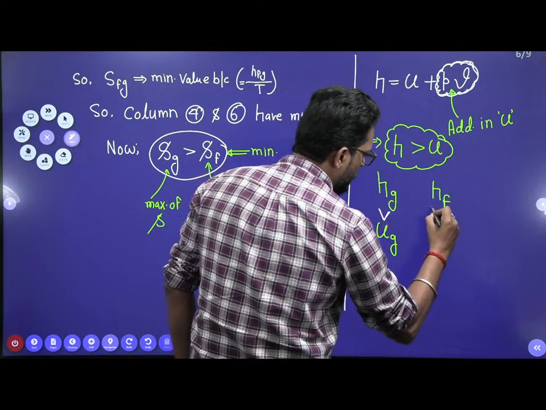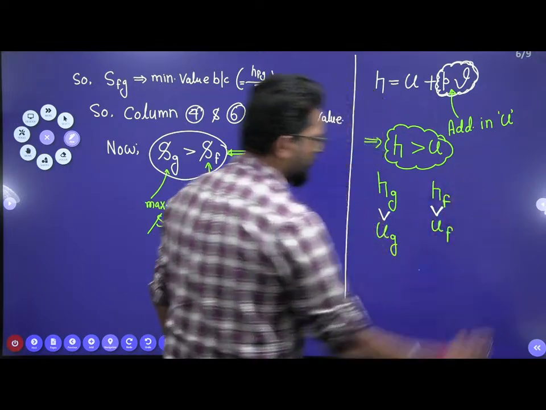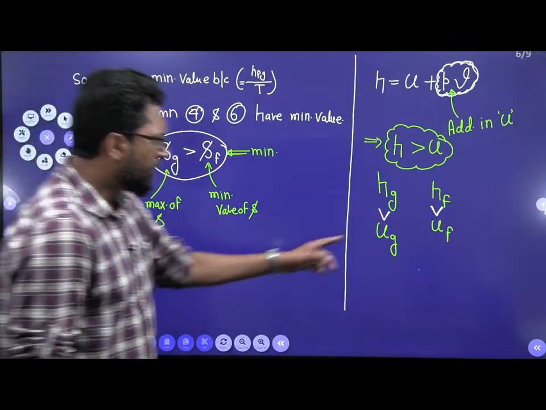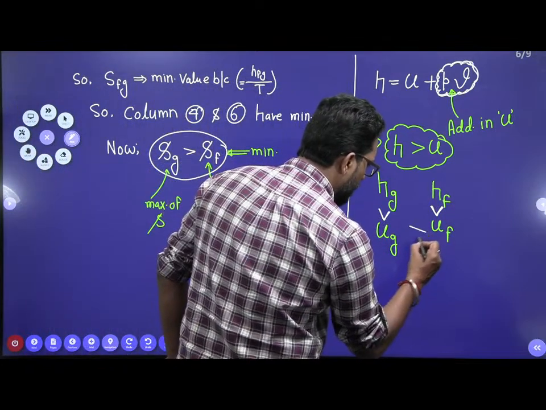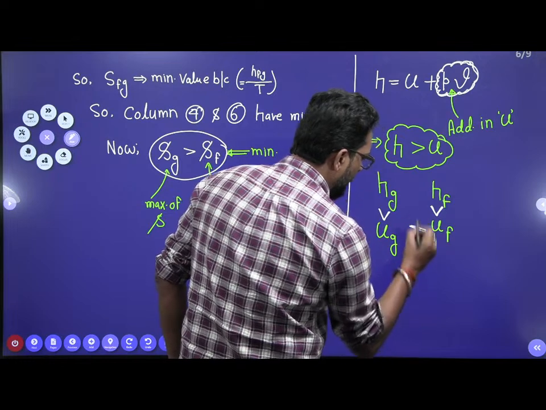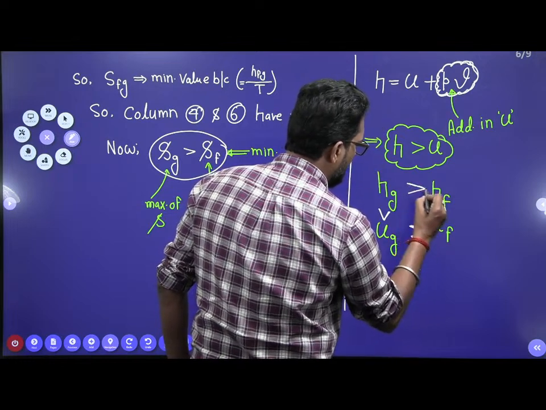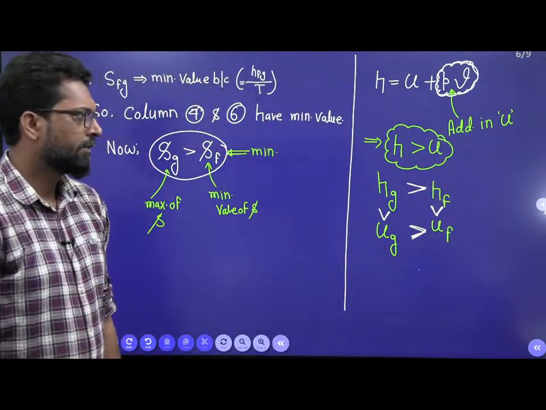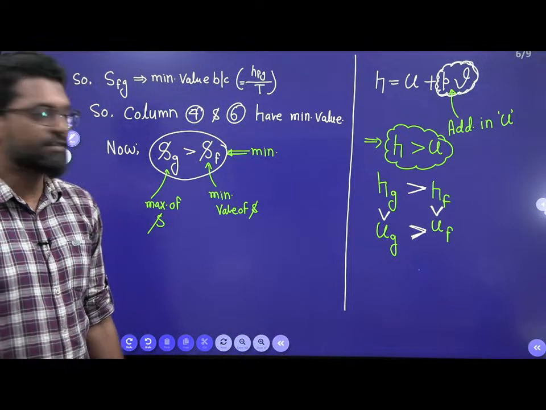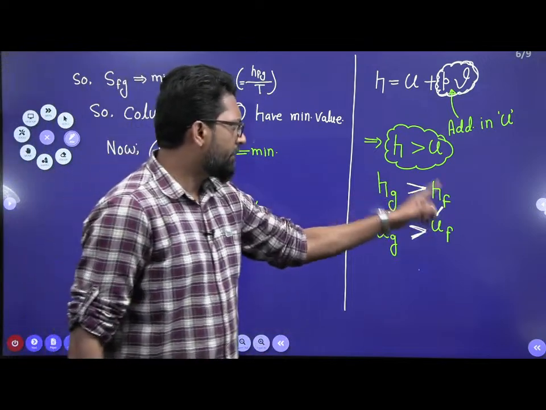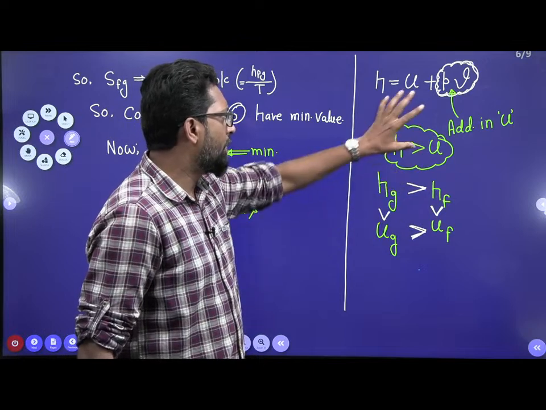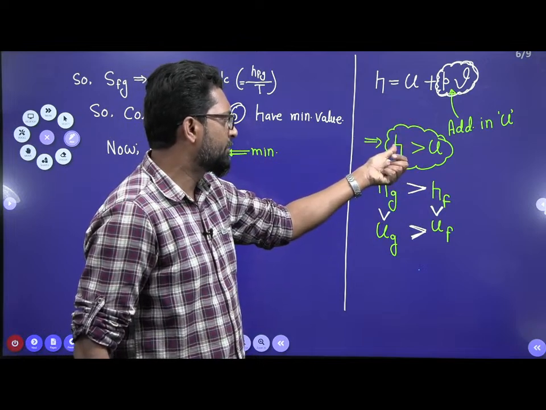And Hf must be higher. Now in this one, this Ug is higher. In this one, this Hg is higher. See the beauty. This is your observation, Hg, Hf.